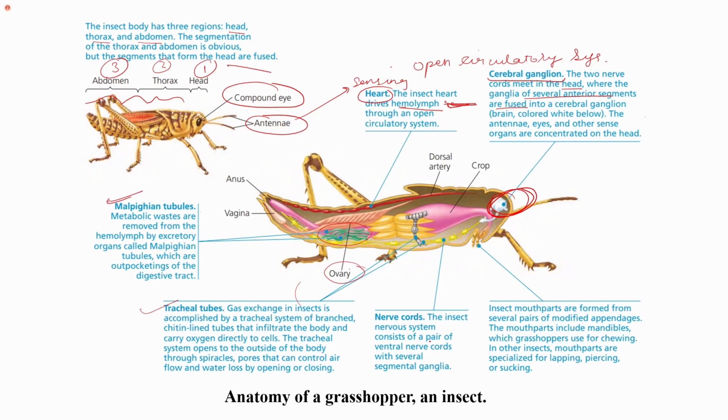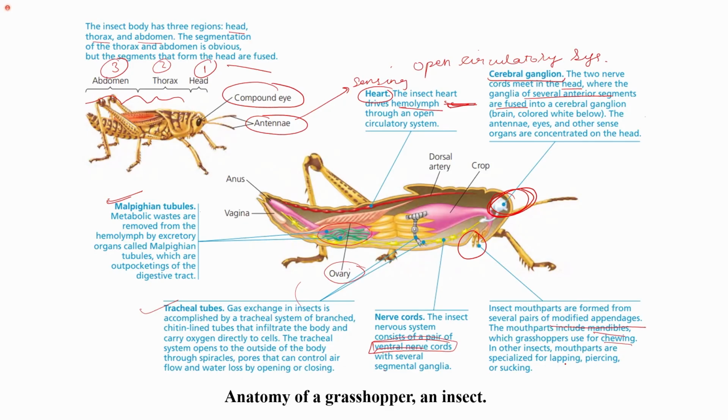The insect nervous system consists of a pair of ventral nerve cords with several segmental ganglia. These are the mouth parts which are being formed. So basically in insects, the mouth part is formed by several pairs of modified appendages. It includes the mandible, which allows the insects or the grasshoppers to chew.